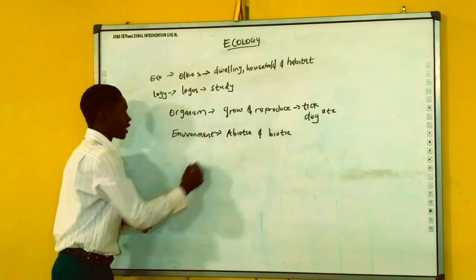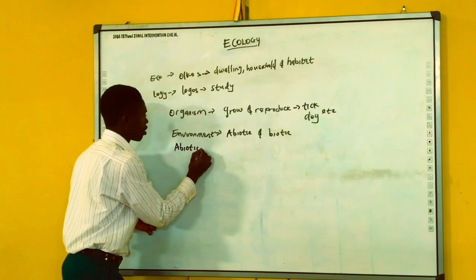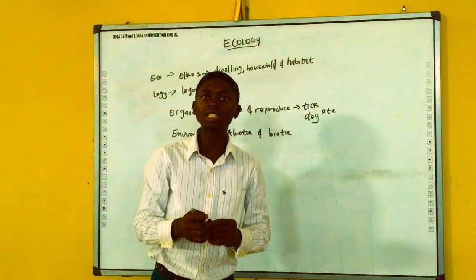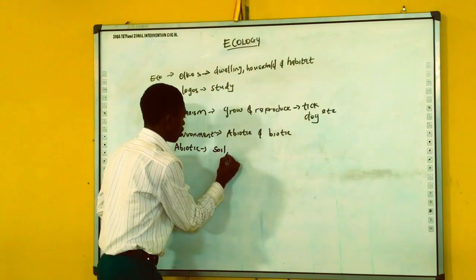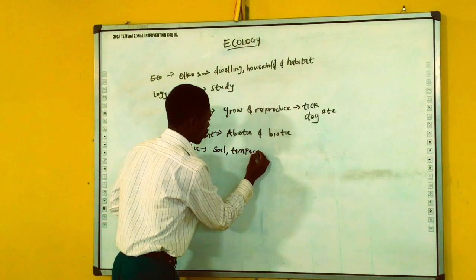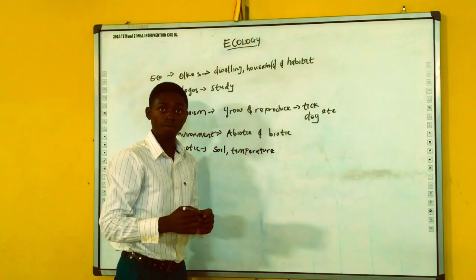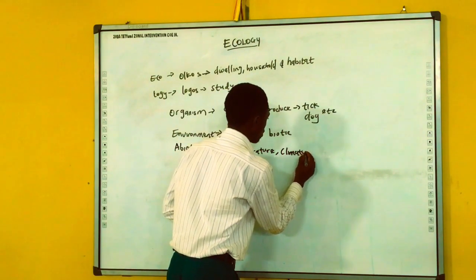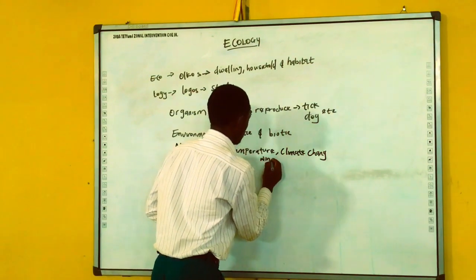Now, the abiotic under environment are the non-living things. They are the physical things in the environment. One of them is soil. We have temperature, which is the degree of coldness and hotness. You have climate change, and we have wind.